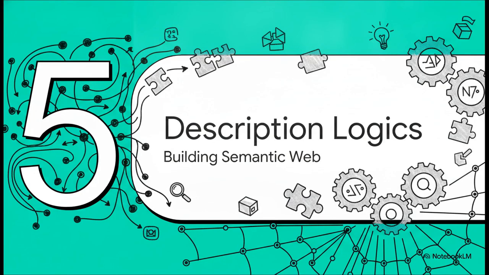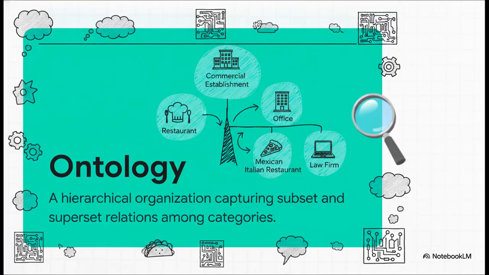Section 5. Categorizing with description logics. Building the semantic web. Okay, so we've got a robust way to represent both facts and complex events. Now, for the final step. When computer scientists build real-world apps, they have to organize massive amounts of these logical rules into a usable web of meaning. To pull that off, they use an ontology.